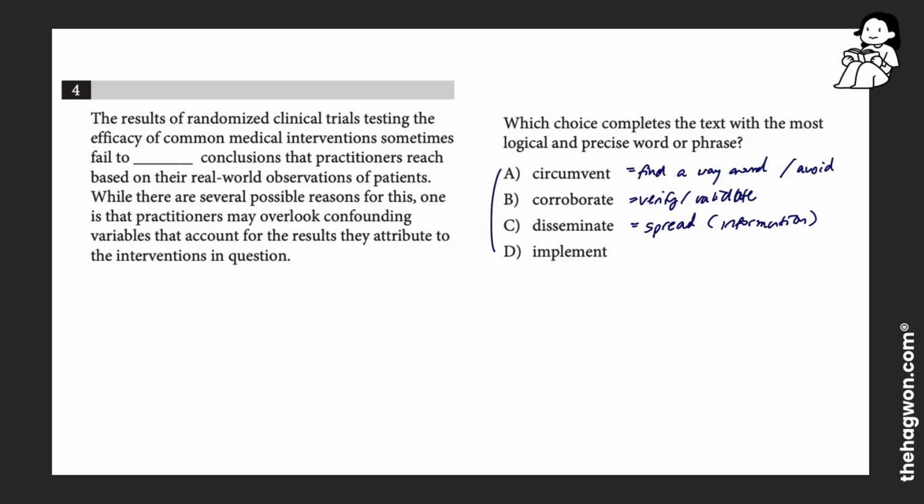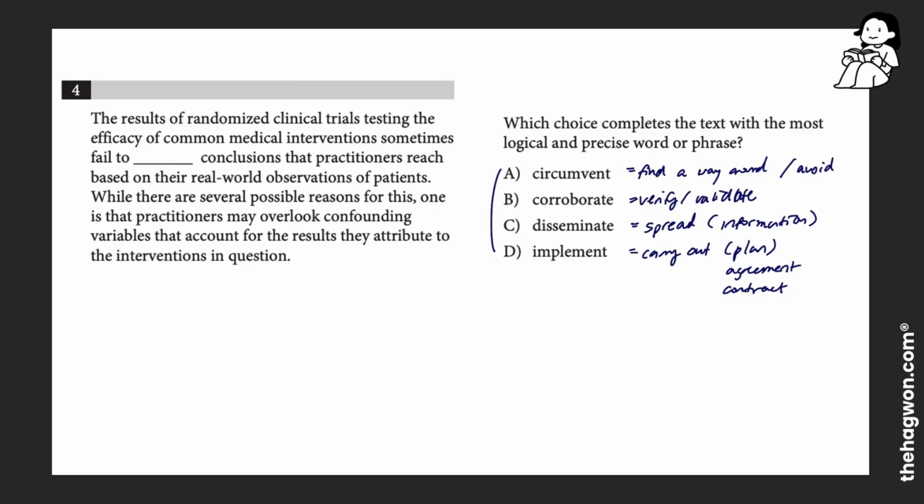That's what that means. Answer choice D is implement, which means to carry out, and usually we use it in the context of carrying out a plan, sometimes some sort of agreement, or maybe even a contract. So we can implement a plan, we carry out that plan. So those are the 4 answer choice words.